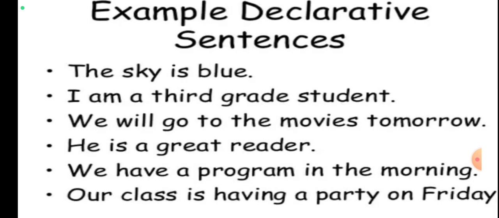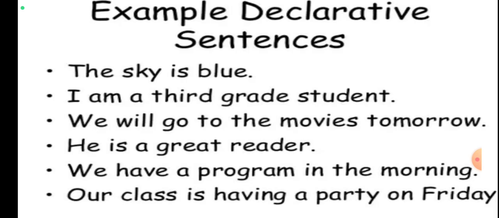Now understand the declarative sentence. The structure is subject plus verb plus object. And one more important thing: assertive sentences can be further divided into two parts, affirmative assertive sentence and negative assertive sentence.